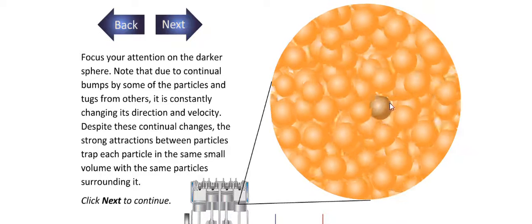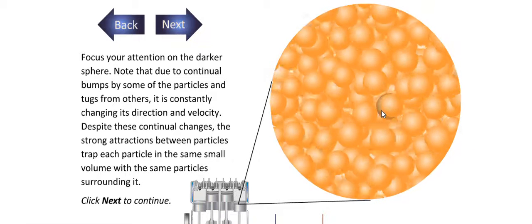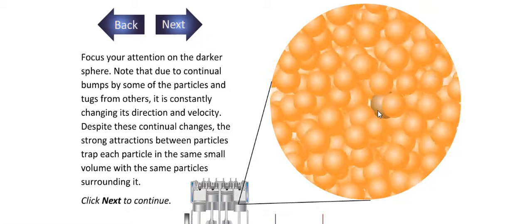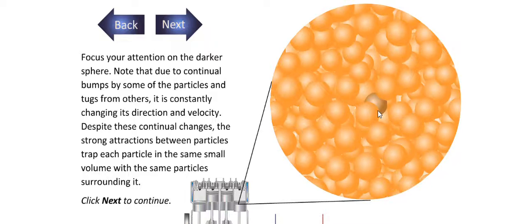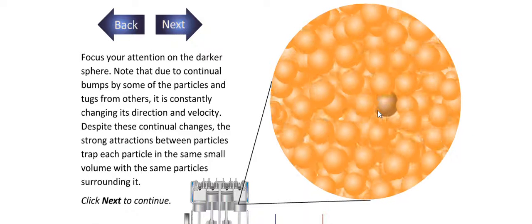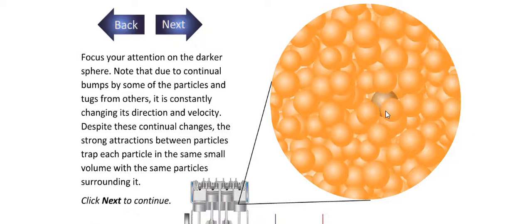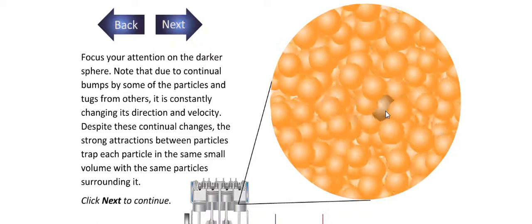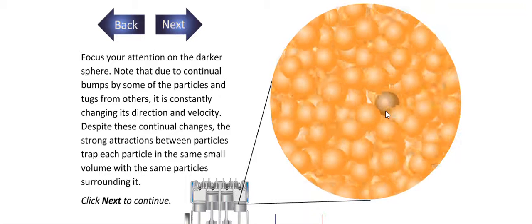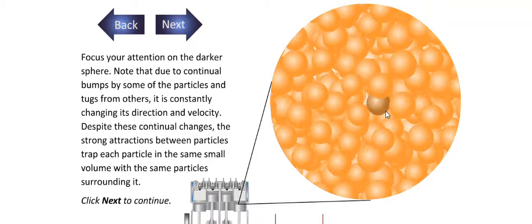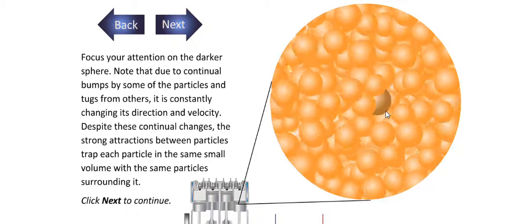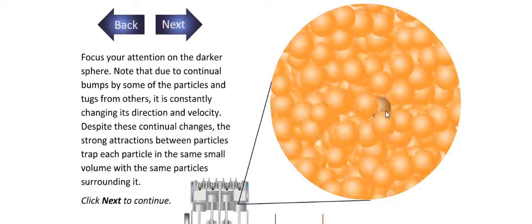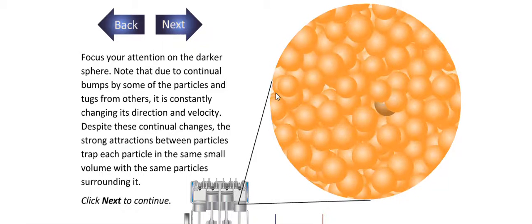So, focus on this brown ball. With continual bumps from some of the particles and tugs from others, it is continuously changing its direction and velocity. Despite the continual changes, the strong attraction between the particles traps each particle in the same small volume with the same particles surrounding it.